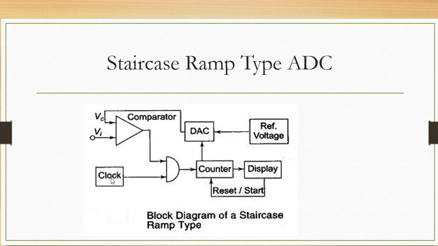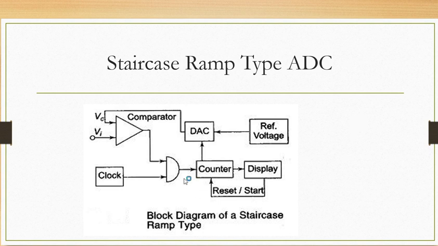Now the clock is continuously present, so as long as the other input of the AND gate is 1, this clock is directly transferred to the output, and as per this clock, the counter will start counting the pulses. Suppose initially it is set to 0 0 0 0, then it will increment its count as 0 0 0 1, then 0 0 1 0, then 0 0 1 1, and like this it will increment.